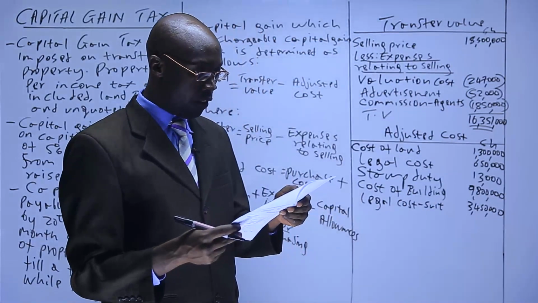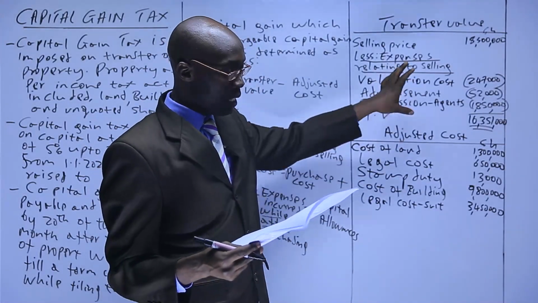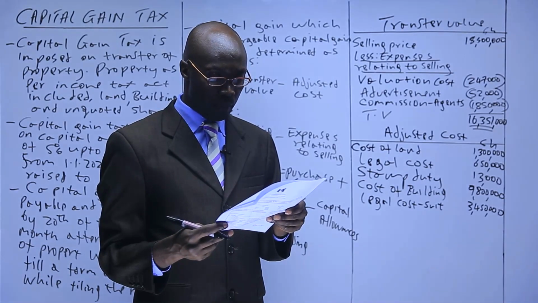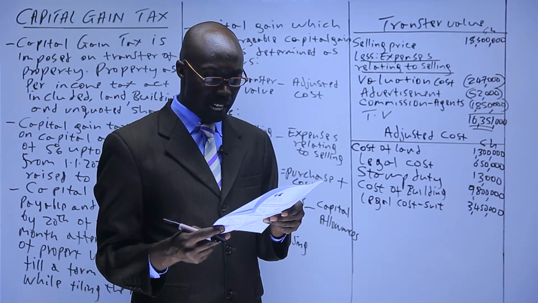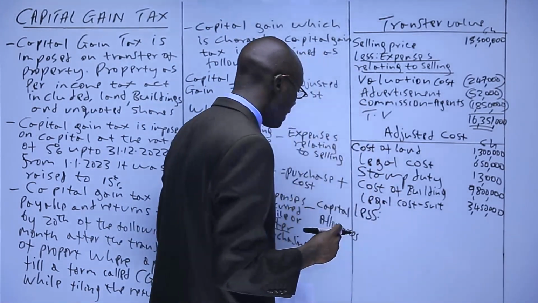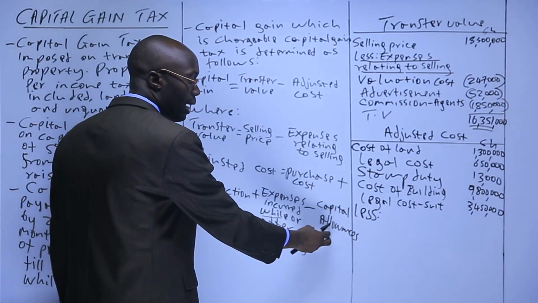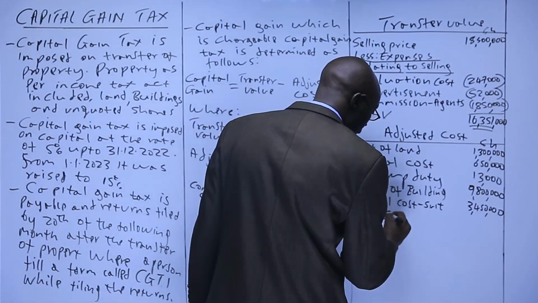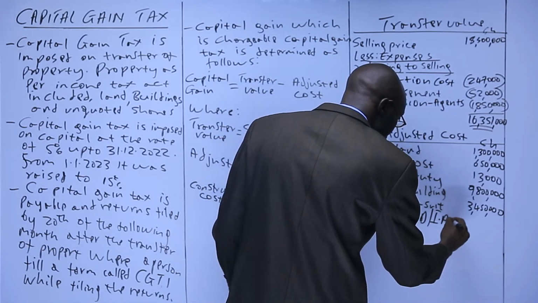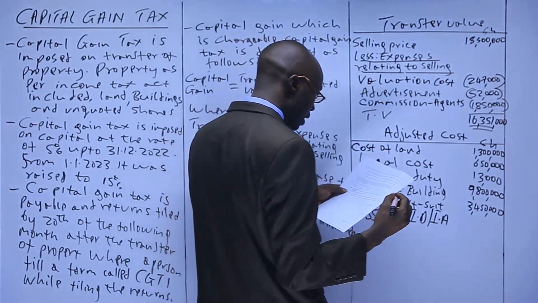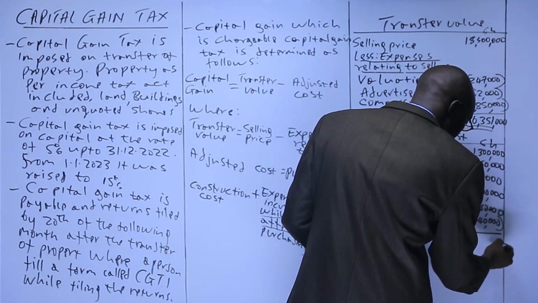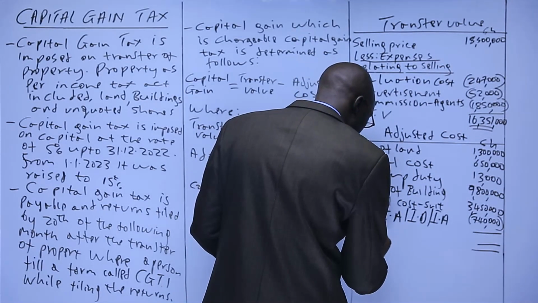The other one is the following costs that were incurred to dispose of the property, which we said is part of the transfer value. Additional information number 1: during the existence of the hotel building, the building had been allowed an investment deduction. So investment deduction, we said we less. Remember, investment deduction is the same as capital allowance we earlier on had stated. So capital allowance, investment deduction or investment allowance, they mean the same. So we have 740,000.